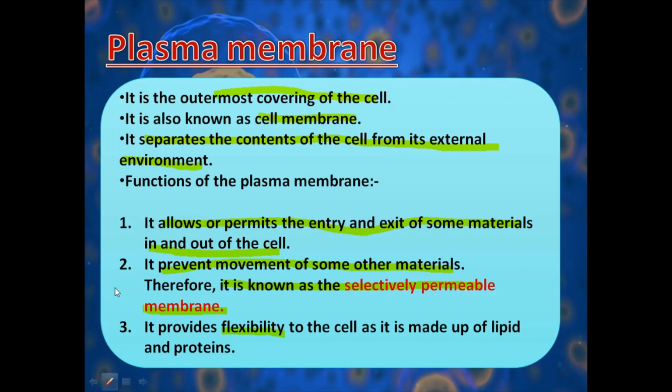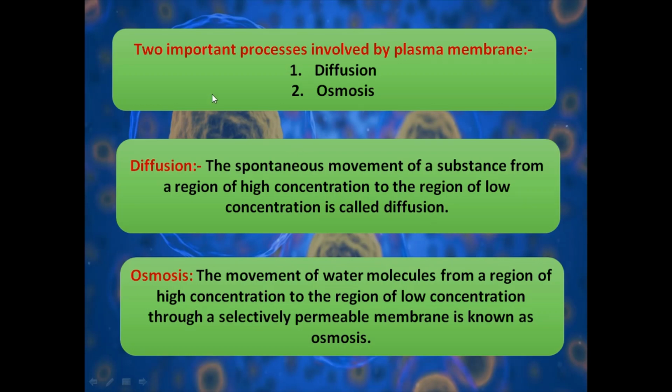Okay, now we will discuss two important processes involved in the plasma membrane. First is diffusion and the next is osmosis. What is diffusion? We can say this is the movement of a substance from a region of higher concentration to the region of low concentration. Are you getting it? What is it? The movement of substance. You need to focus on this statement: from higher concentration to the region of lower concentration. So, the movement of particles from high concentration to the region of low concentration is called diffusion.